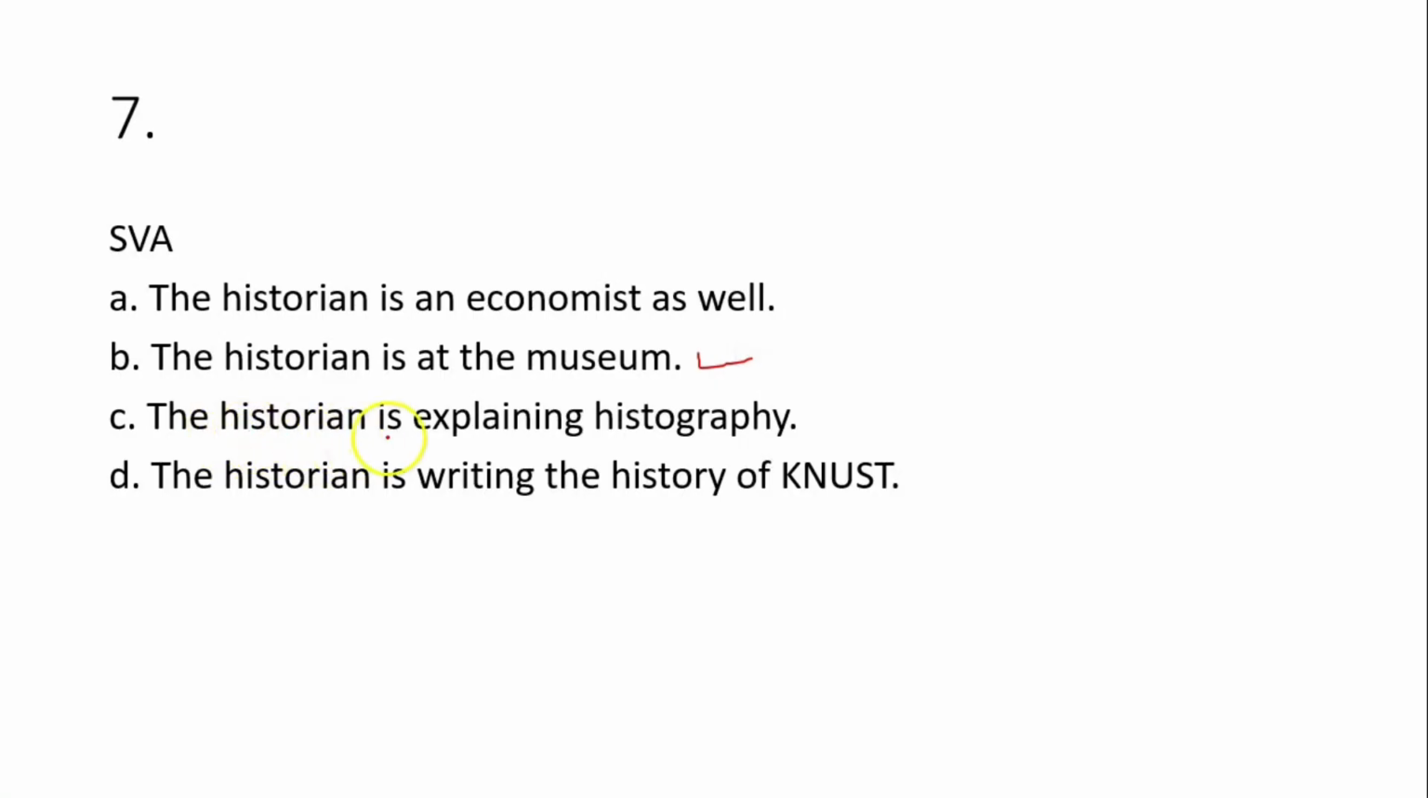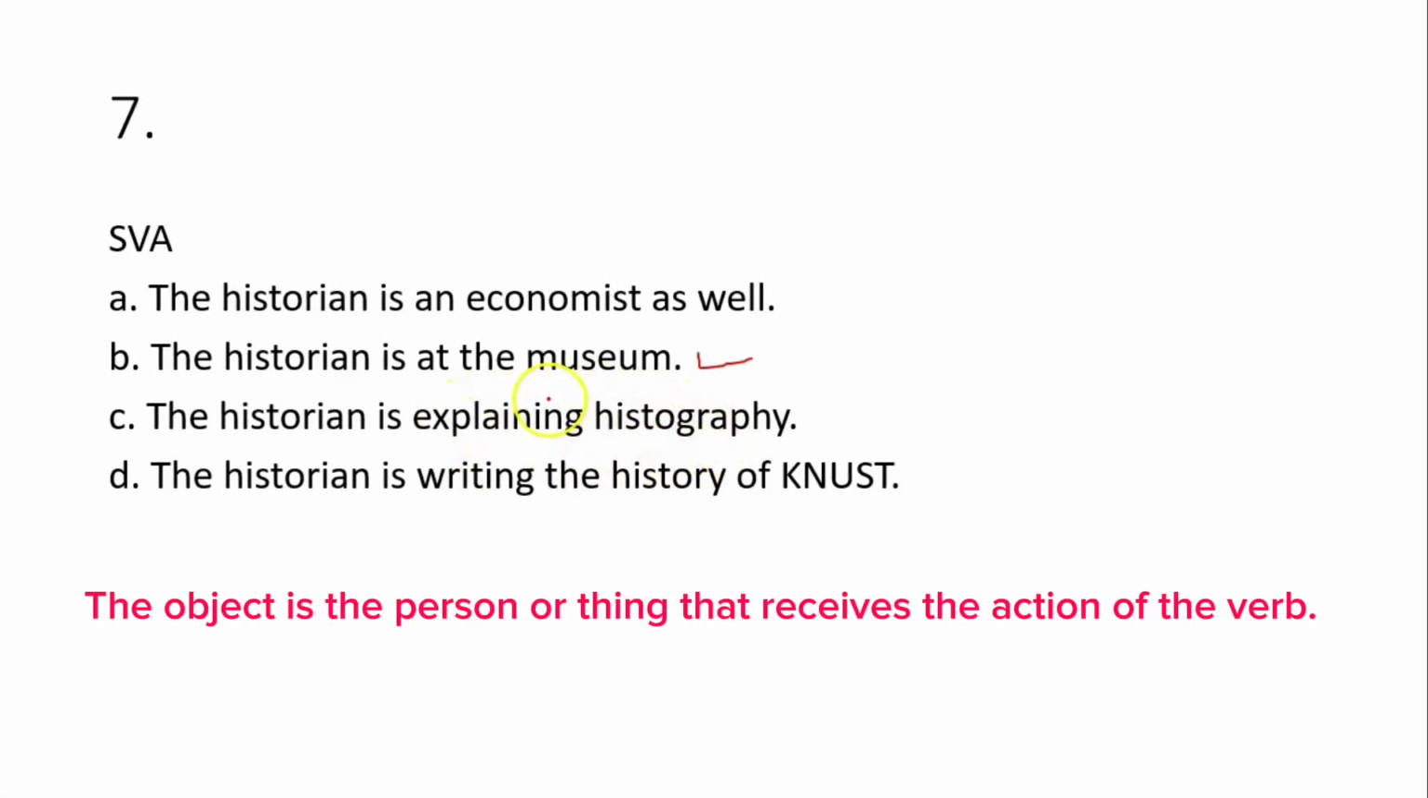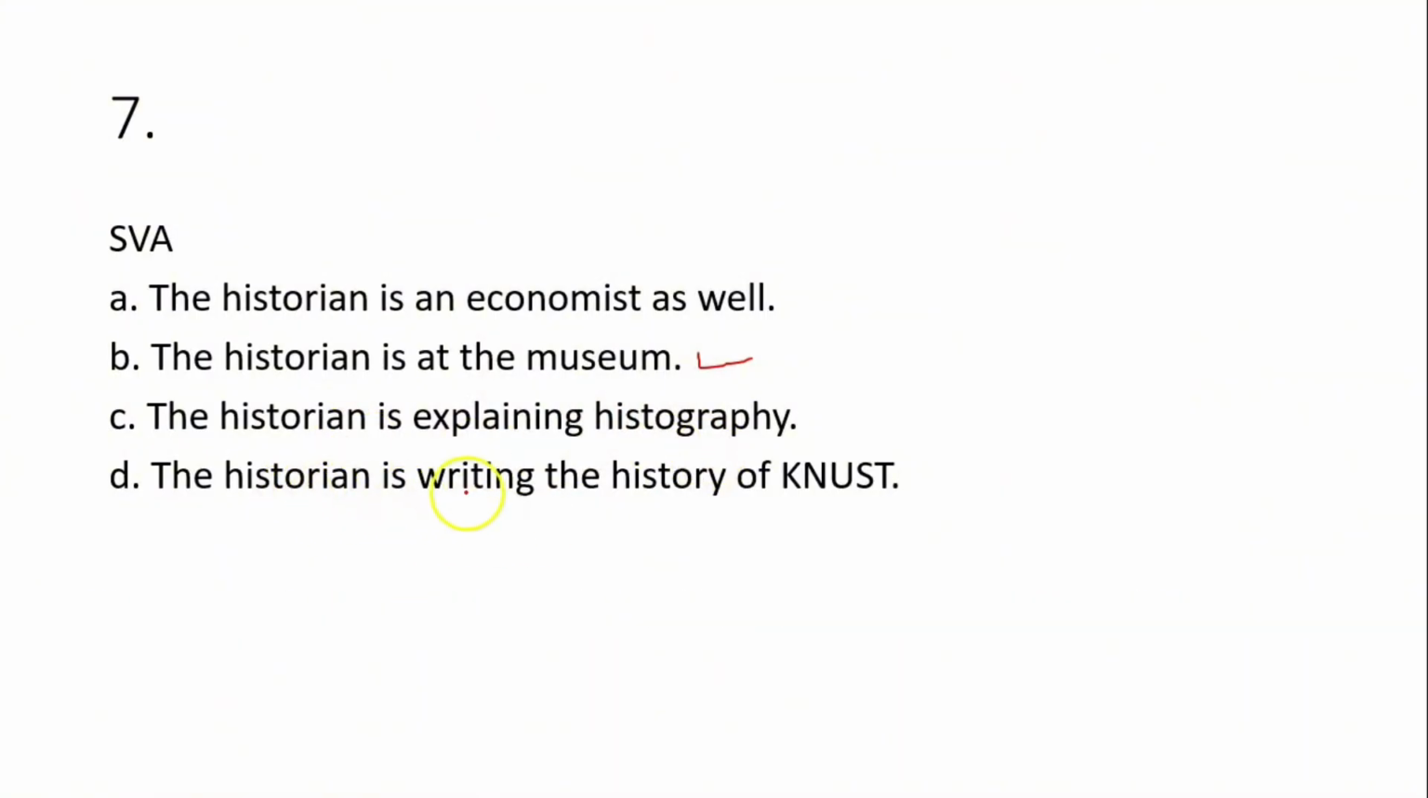Option C is SVO. When you look at it, the historian, that's the subject, is explaining, that's the verb, historiography. So historiography is the object because that is what is receiving the action of explaining. So this is SVO. Then option D says the historian is writing the history of KNUST. The historian, that is the subject, is writing, that's the verb. The history of KNUST is the object. History is what is receiving the action of writing. You get it? So this is also SVO. So the correct answer is option B.